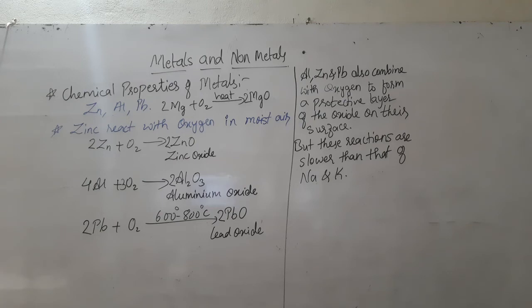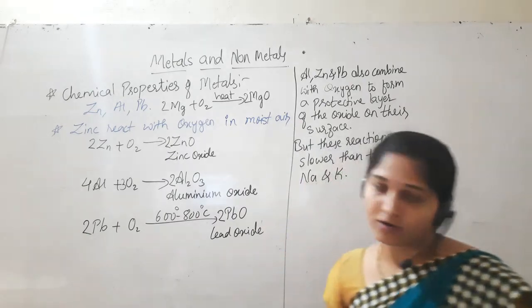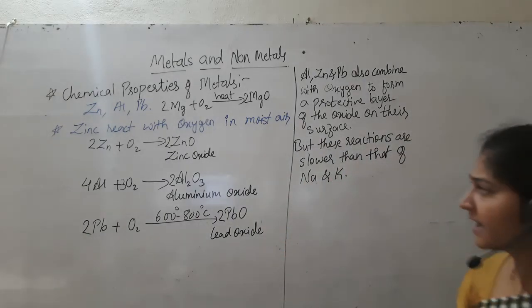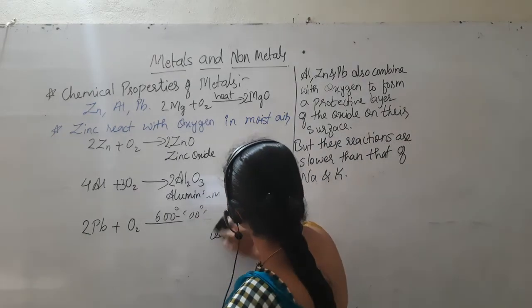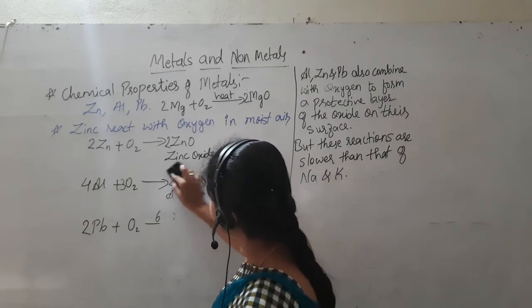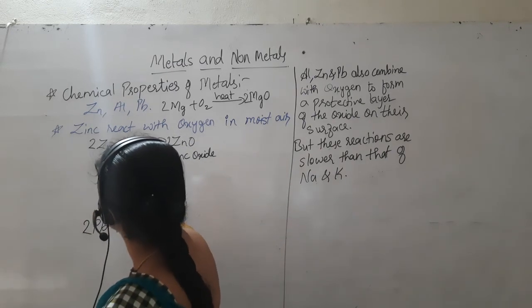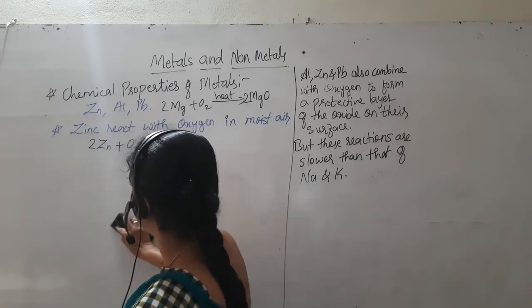Then next, we move to another metal. How do iron and copper react with oxygen? We know that some iron articles are there in our home, right? Even in moisture, what is going to form? We have seen that a brown color layer forms on those articles.